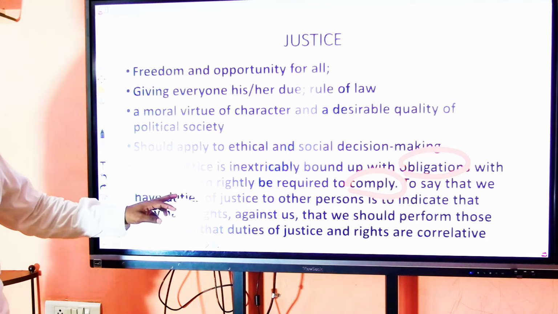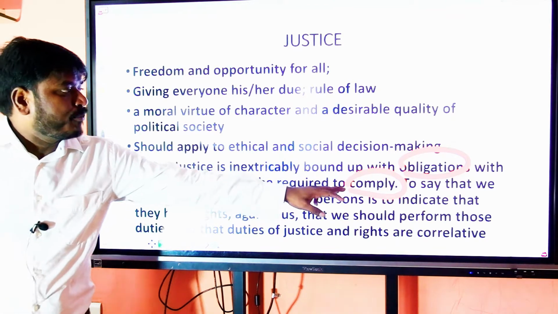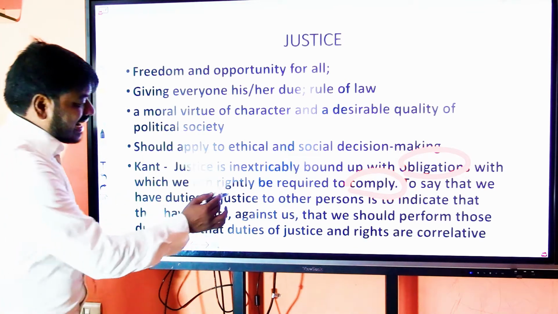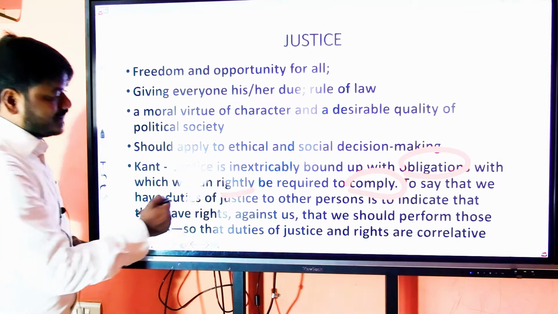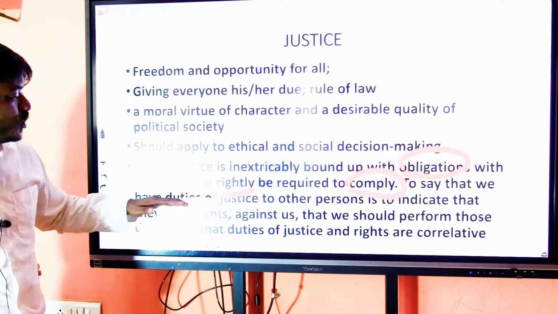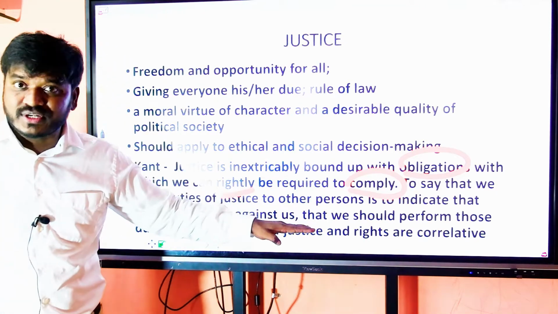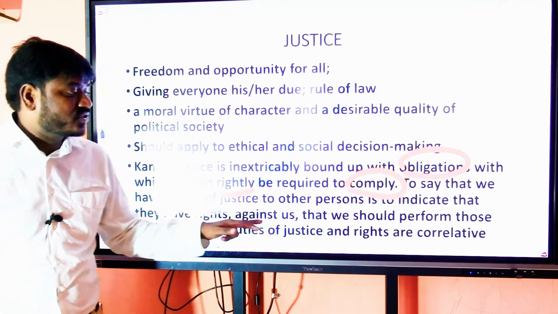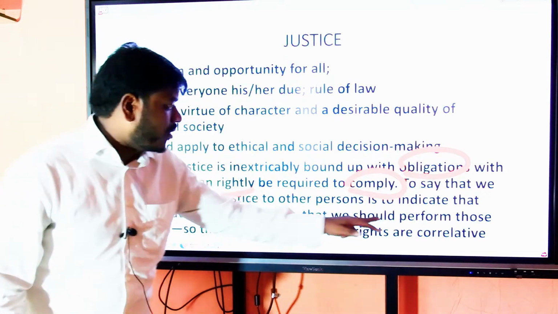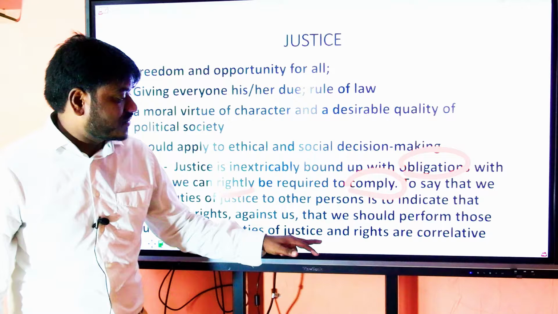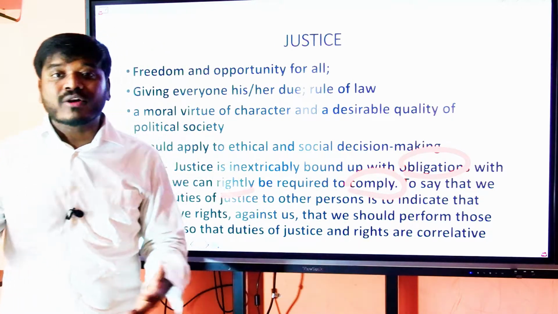He says it is the compliance with the obligations, rightly. Next, to say that we have duties of justice to another person is to indicate that they have rights against us and we should perform those duties. So duties of justice and rights are correlative.